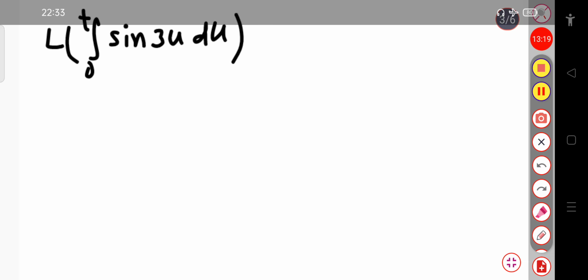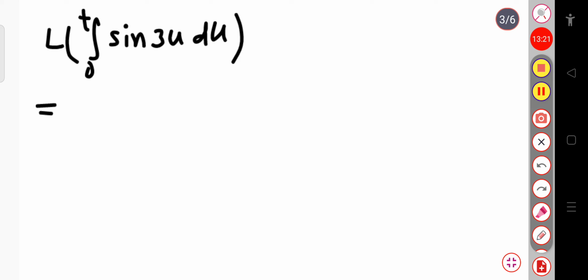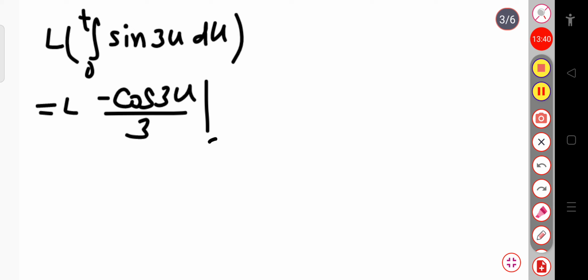So how to solve the Laplace? Let us ignore the Laplace first. You have to just solve the integration. The integration of sine is minus cos 3u divided by 3, over the limit 0 to t.